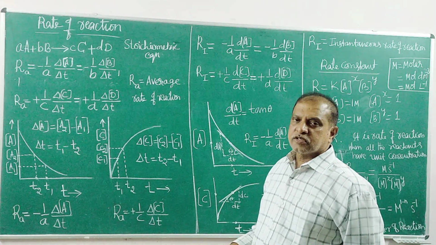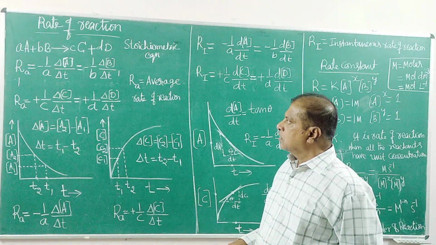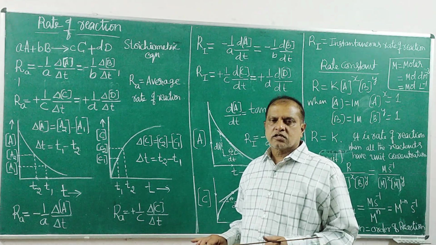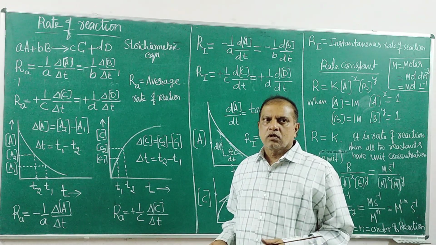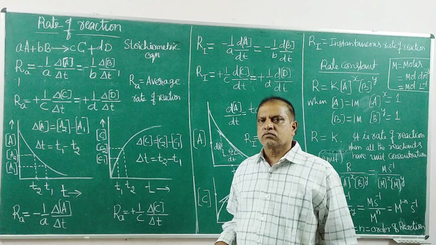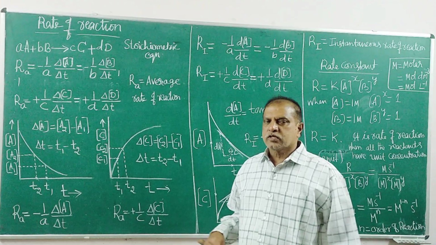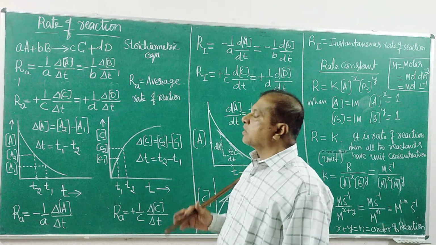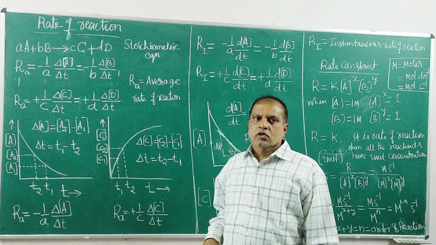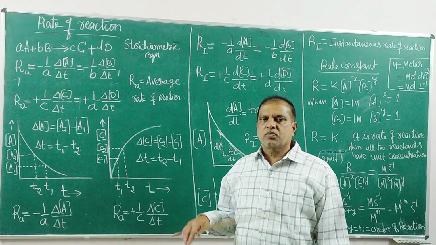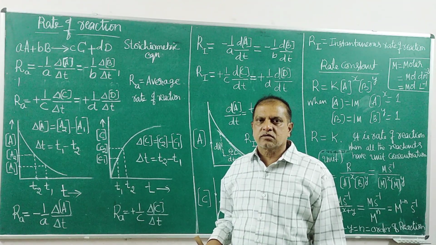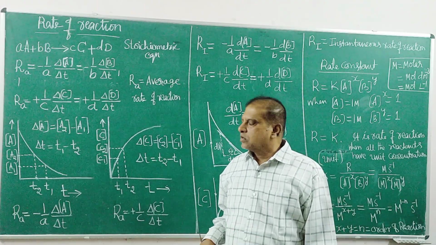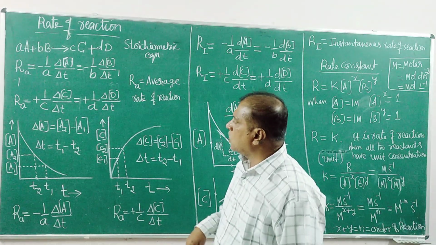The fast reactions means they will be completed, the reaction will be completed in a few seconds, within 1 or 2 seconds or a few seconds. Examples, as you know, are the ionic reactions. In inorganic chemistry, most of the reactions are ionic reactions. They proceed at a faster rate.